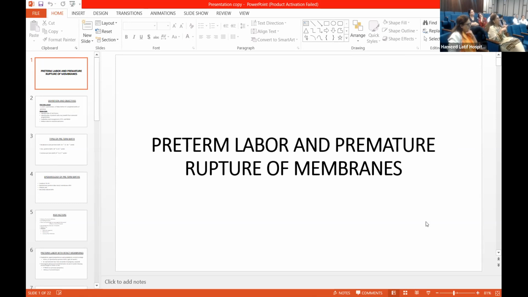To arrest labor, you mentioned three drug choices: terbutaline, nifedipine and indomethacin. At this point in time the most favored is nifedipine, which is given in a loading dose of 30 milligrams, as the books say, and then 10 milligrams every 4 to 6 hours till a maximum of 120 milligrams, or you stop if there is tachycardia because it can cause tachycardia.